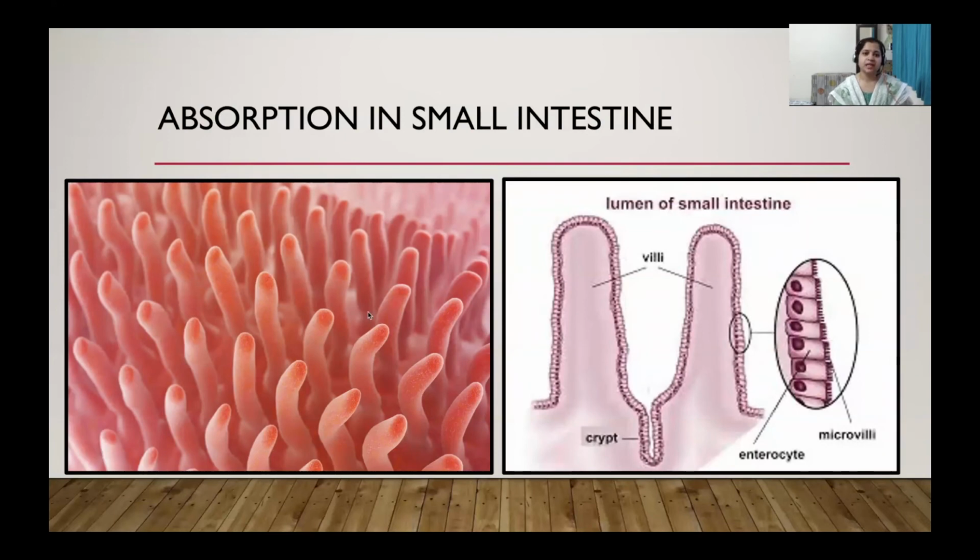So these are attached to lots of blood vessels, and through these villi the food materials which are already digested are absorbed, and through the blood they reach different body parts and all the cells. Understood? And this process is called absorption. So what does the villi do? The villi actually increase the surface area of absorption of the food material inside the small intestine.